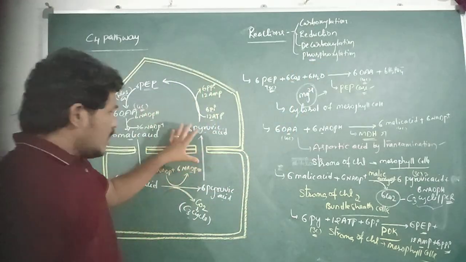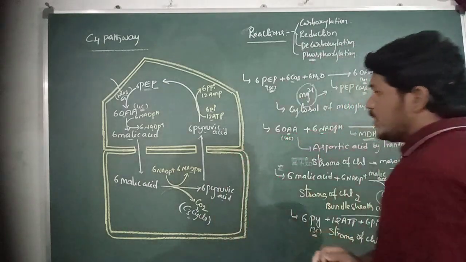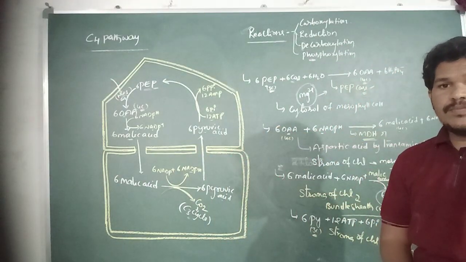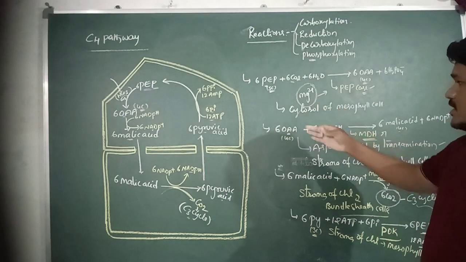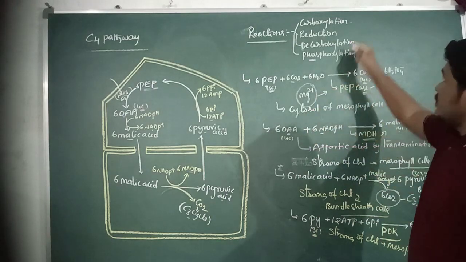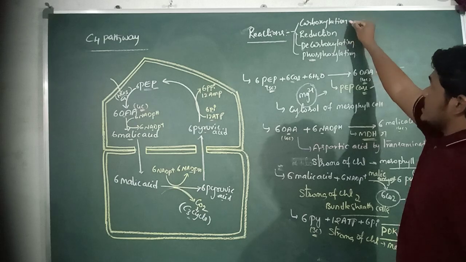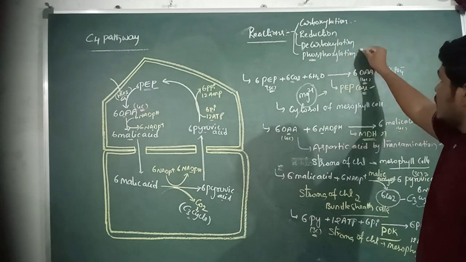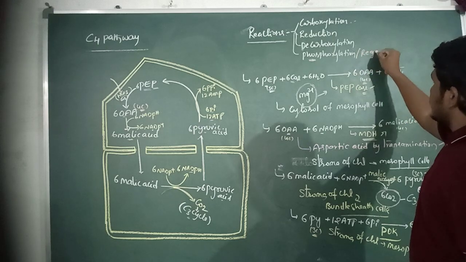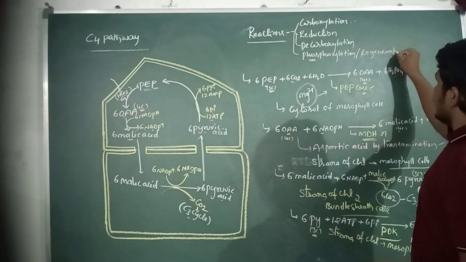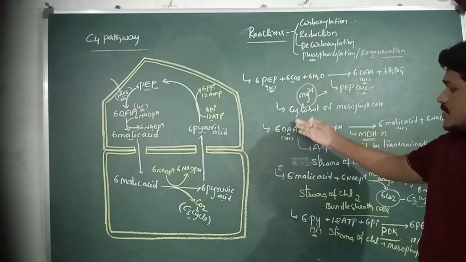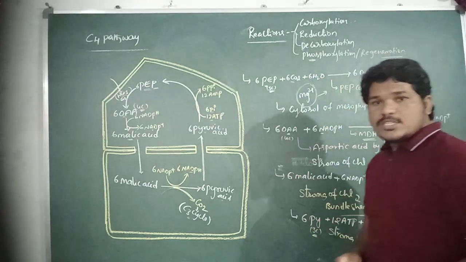So these are the 4 steps involved in the C4 pathway: carboxylation, reduction, decarboxylation, and phosphorylation or regeneration. That is the first step, second step, third step, and fourth step.